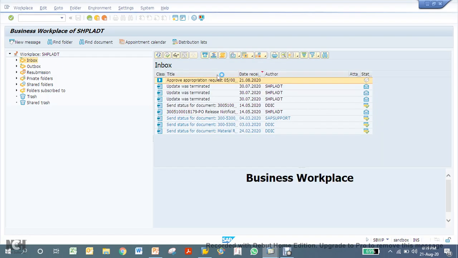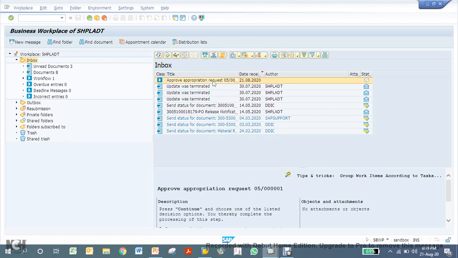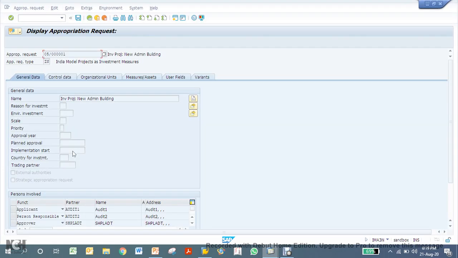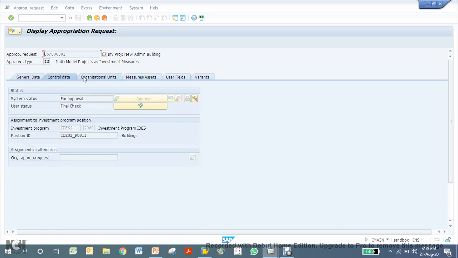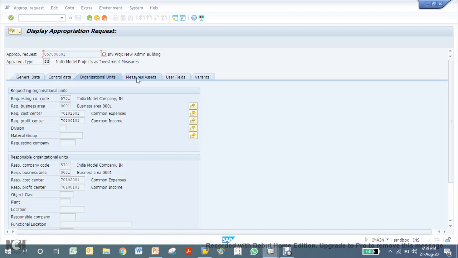Click here. See, this has come. It shows you the same screen of IMA11, but you can display all the data, and once you are okay, then you can do the approval.